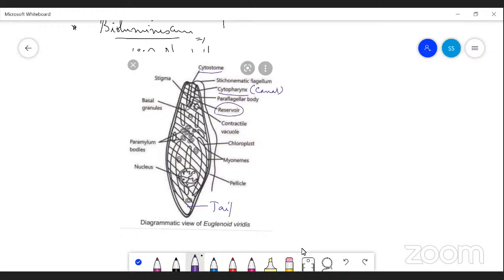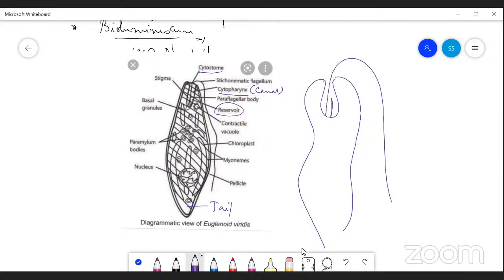There is a single flagellum which appears to arise at the base of the reservoir, but actually two flagella arise. One is a short flagellum and the other is a long flagellum. The long flagellum branches into two branches. At the point from which the two branches arise,